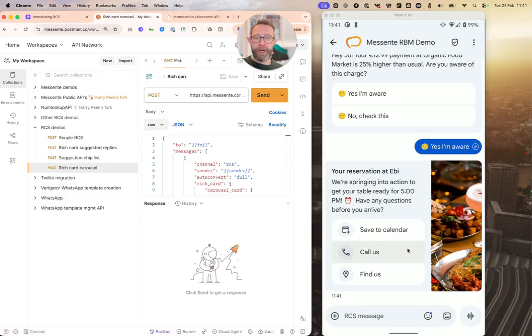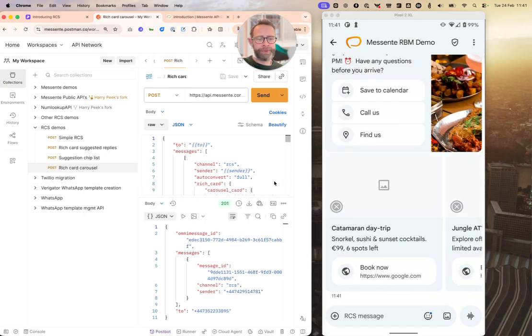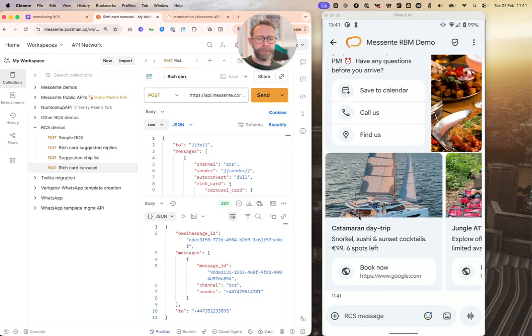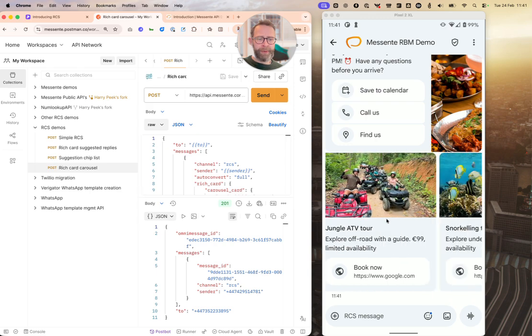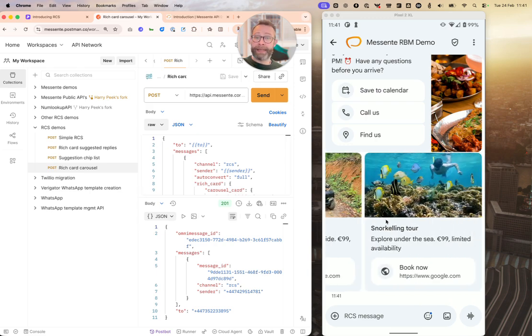This then forms a card, and if we put a whole bunch of these together, we can create a carousel. So let me send another example, and now we can see we've got a whole bunch of different activities shown as cards within a carousel, each of which has got an action link attached to them. So hopefully you're immediately seeing that this is a much more engaging way to communicate with your consumers than the options you get with SMS.